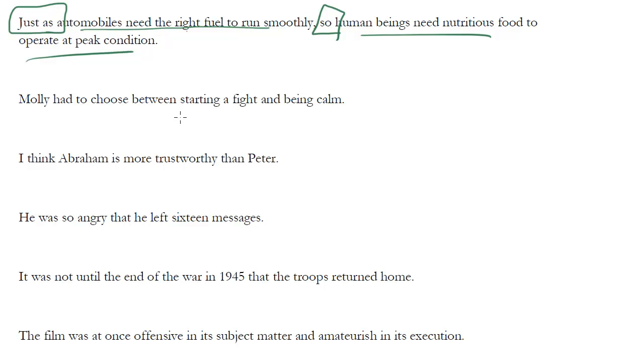Molly had to choose between starting a fight and being calm. This one can be tricky sometimes. The word pair here is between and. You don't say between or, though you may think it would be, right? I had to choose between my job or my personal life. No, it's my job and my personal life in that case. I think Abraham is more trustworthy than Peter. So here it's more than. Something is more something than something.